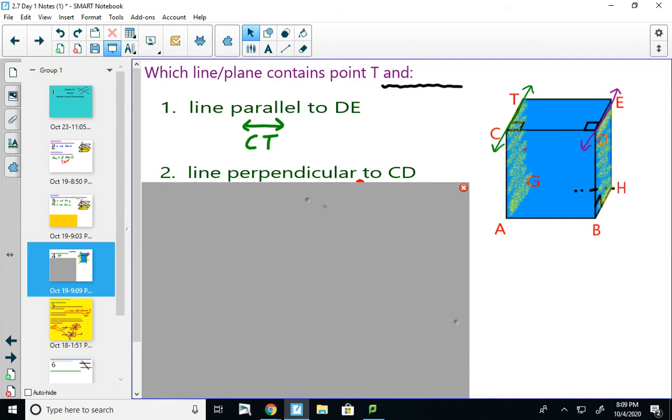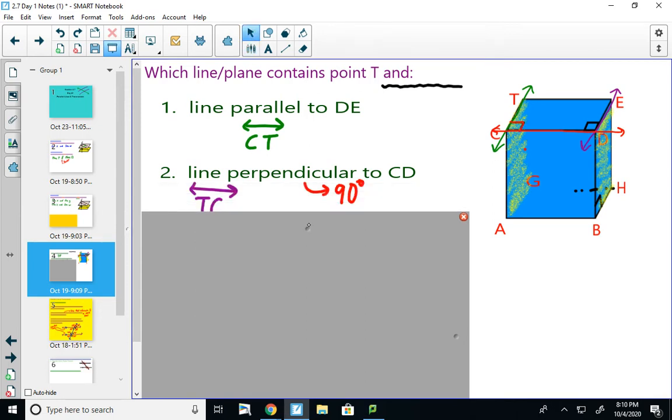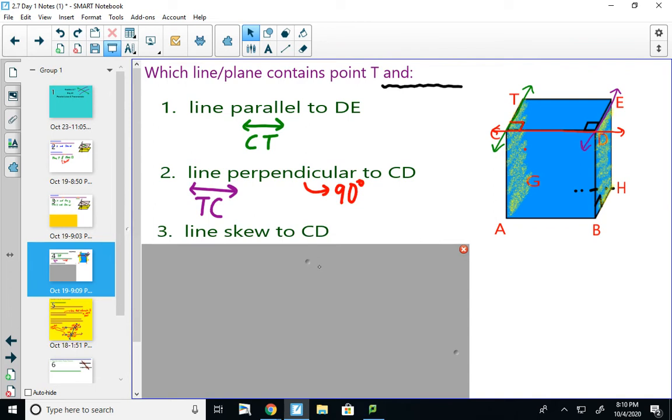Next thing we're looking for is a line which contains point T and a line that is perpendicular to CD. So CD is right up front here. Remember, perpendicular means to make a 90-degree angle. I see a 90-degree angle right there. So that line would be TC or CT. That's the same thing.